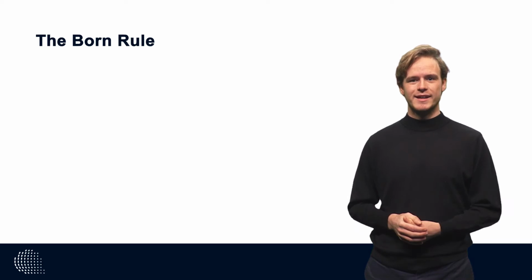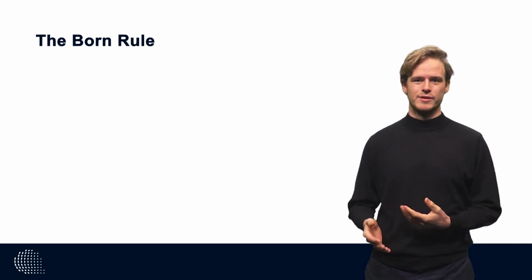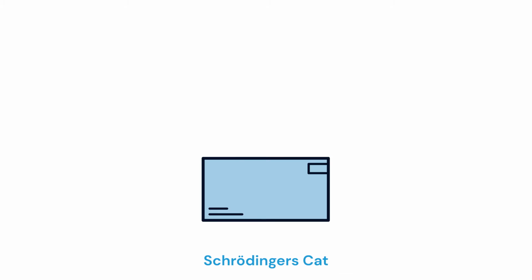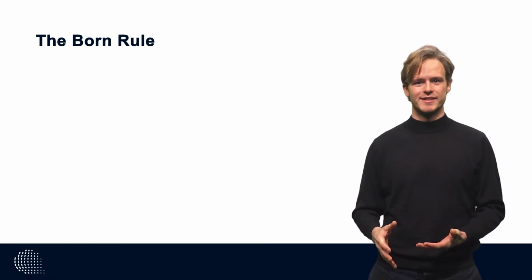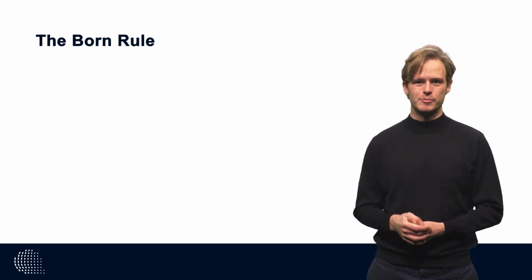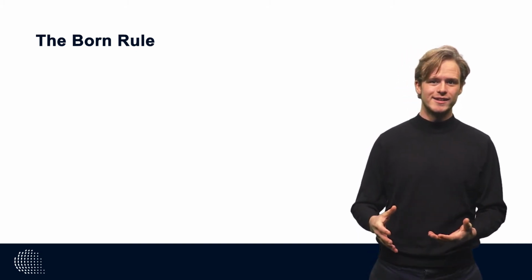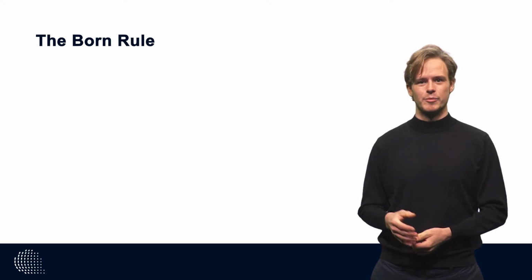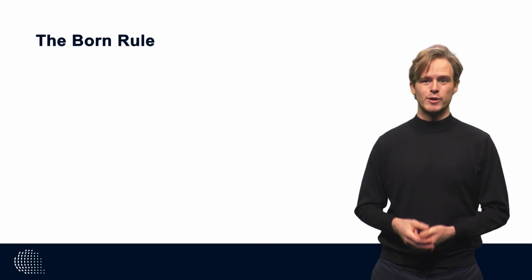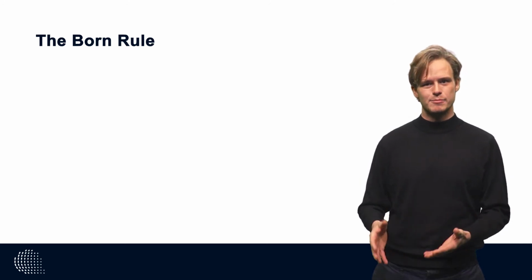This means that the fate of the cat is in the hands of the quantum state of the atom. What is the probability that the cat is still alive or dead after we open the box? The Born rule tells us the answer to this question. This fundamental law in the theory of quantum computers tells us how likely the possible outcomes are when we measure a qubit. After this video, you'll be able to predict quantum measurements with just a simple mathematical trick.